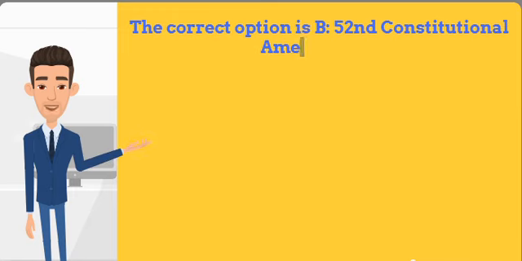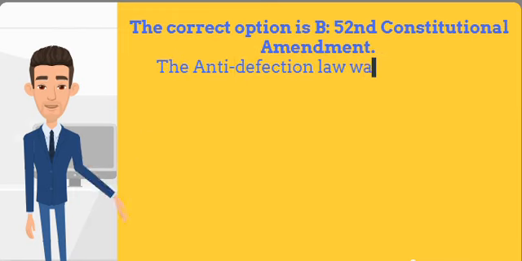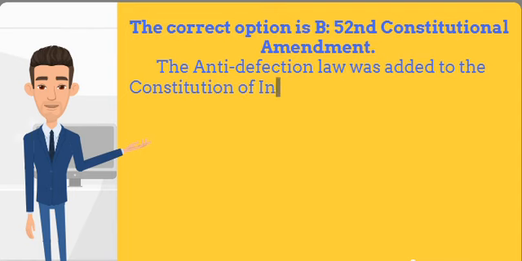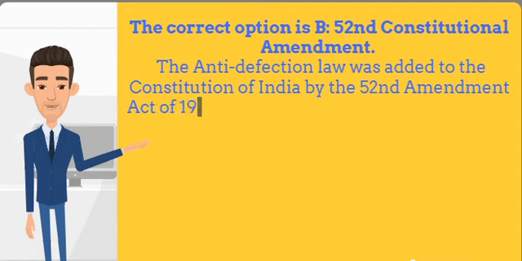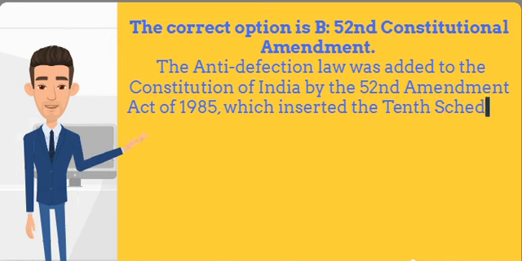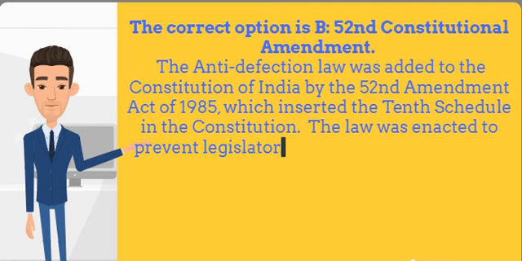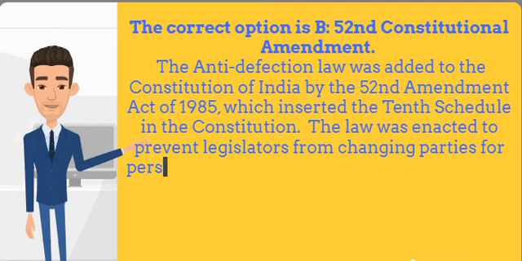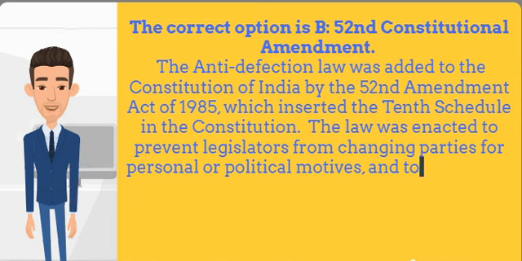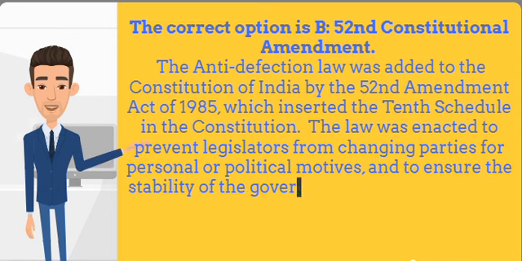The correct option is B, 52nd Constitutional Amendment. The anti-defection law was added to the Constitution of India by the 52nd Amendment Act of 1985, which inserted the 10th Schedule in the Constitution. The law was enacted to prevent legislators from changing parties for personal or political motives, and to ensure the stability